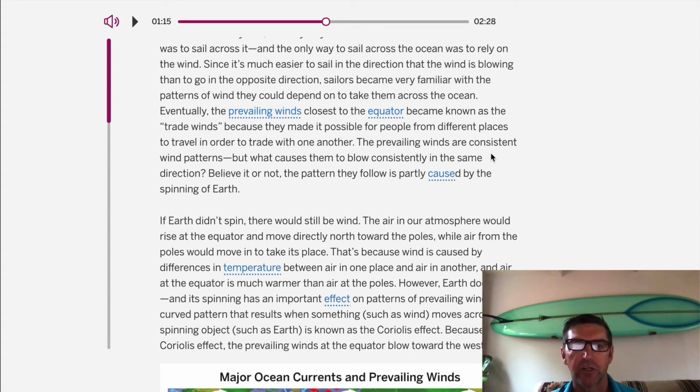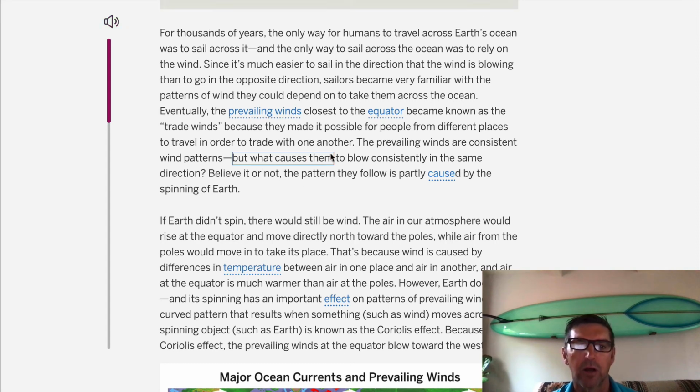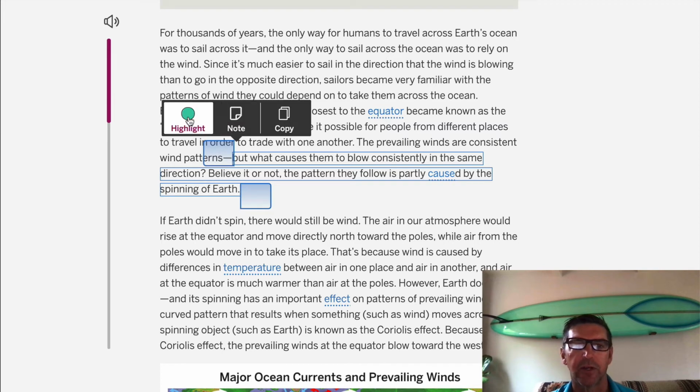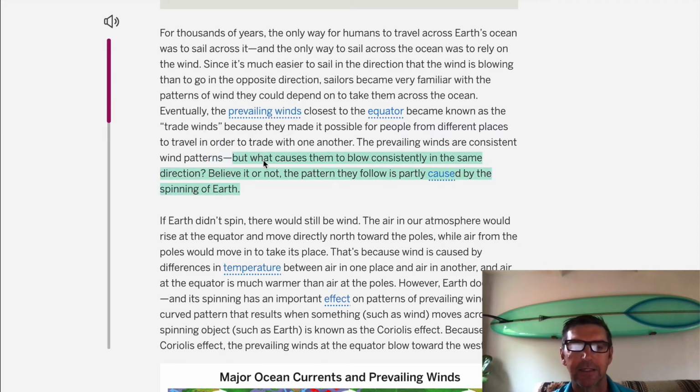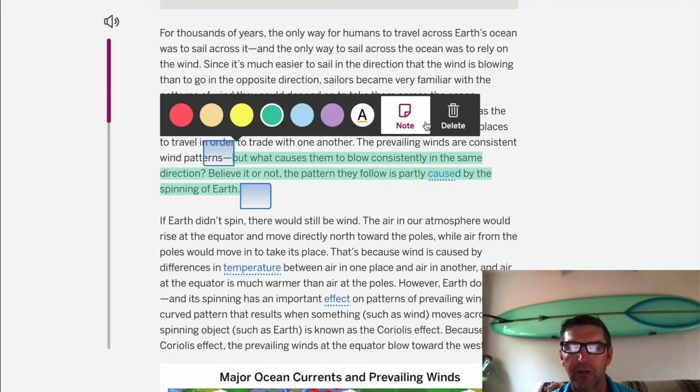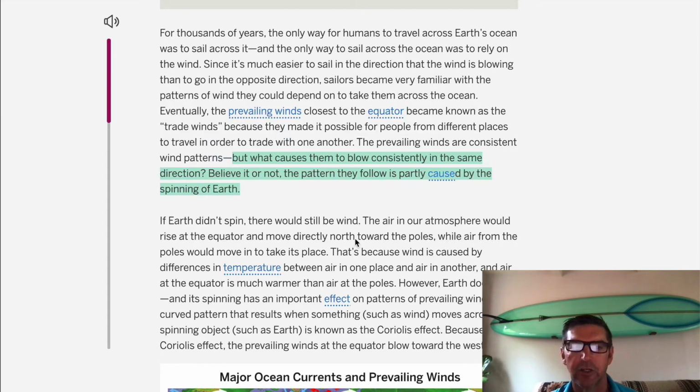So the prevailing winds are consistent wind patterns, but what causes them to blow consistently in the same direction? Oh, here we go. What causes them? Caused by the spinning Earth. Now, what am I going to do? Highlight. And then later you'll come back and take your note because we're reading right now. But that's a good cause and effect of Coriolis.